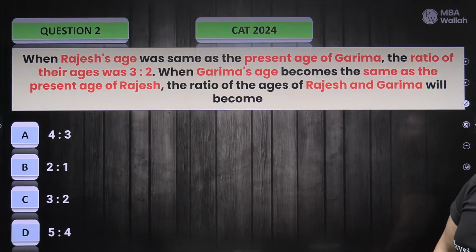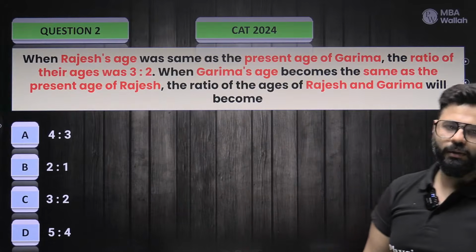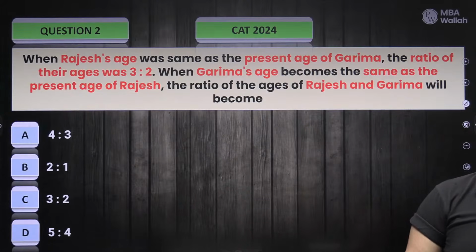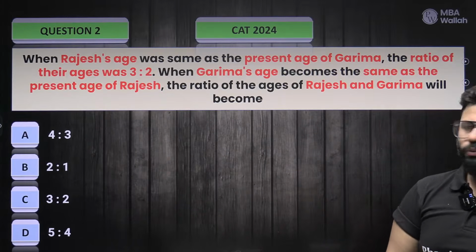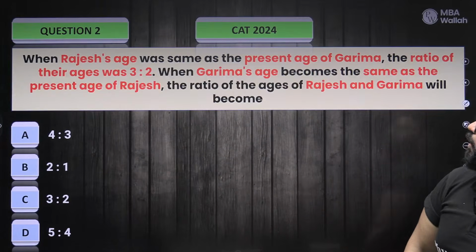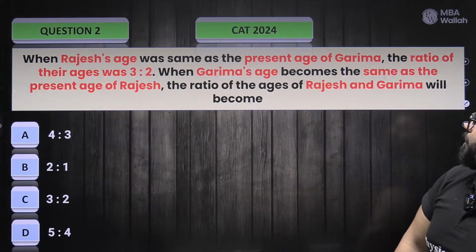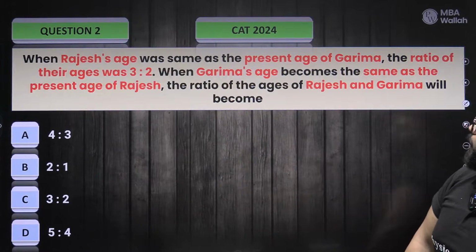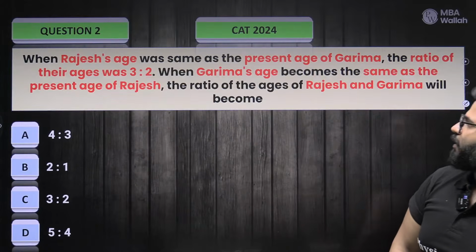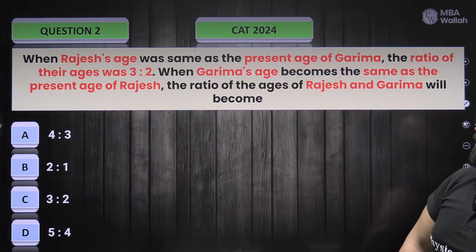All right. So Palak, can you guide us? How did you get C? What's the idea? How to start? When Rajesh's age was the same as the present age of Garima, the ratio of their ages was 3:2. When Garima's age becomes the same as the present age of Rajesh, the ratio of ages will become?